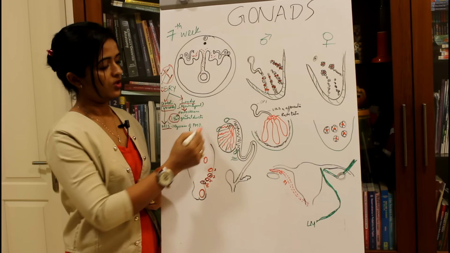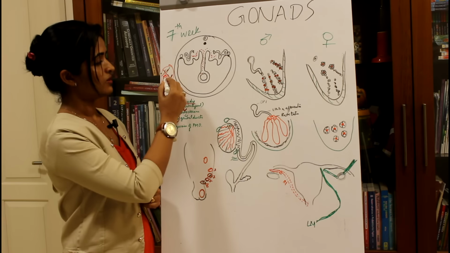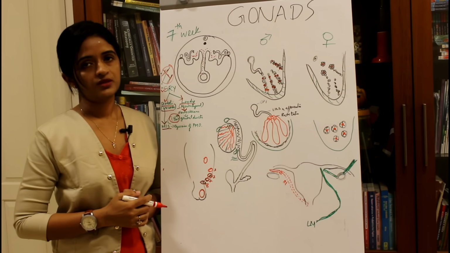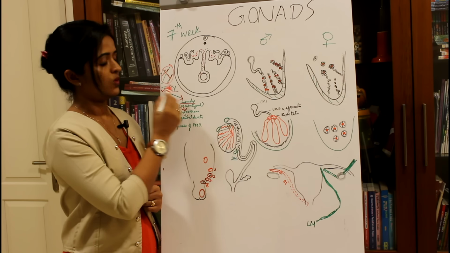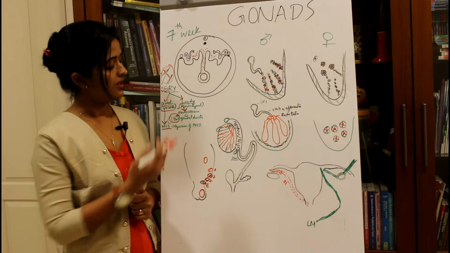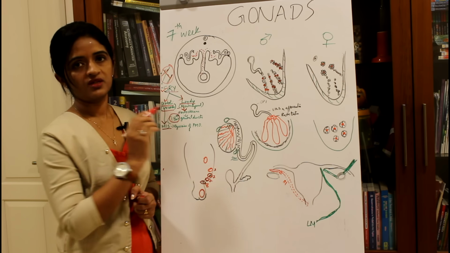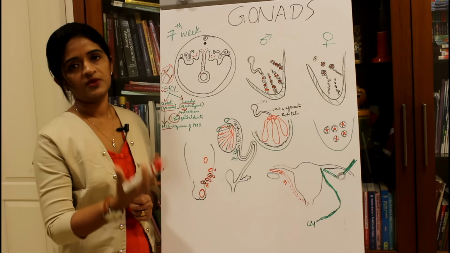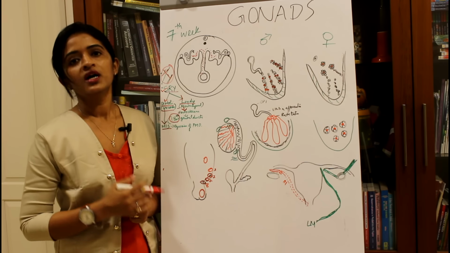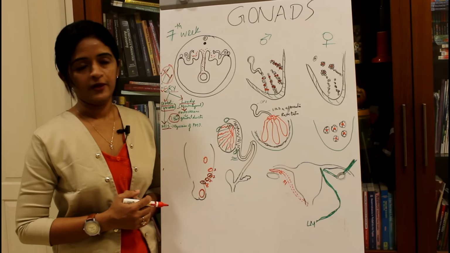This is what is happening at the 7th week of intrauterine life. So it is mainly the chromosomes, the X or Y, and the SRY gene, the sex determining region on the Y chromosome, which is resulting in the formation of testes. If the SRY gene is not present, it will automatically get converted into an ovary and the fetus will ultimately be a female baby.